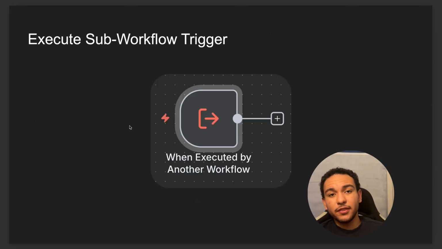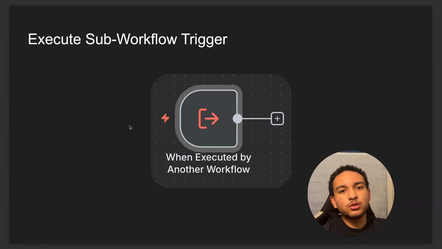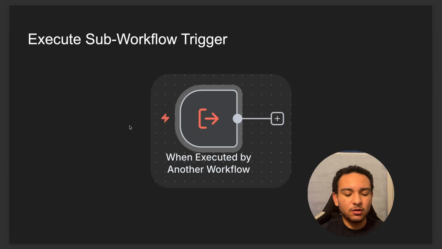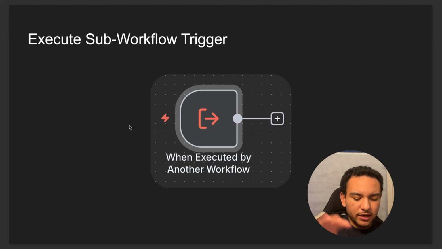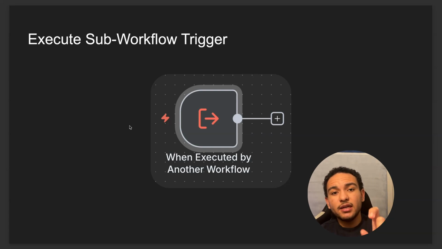So here on the other side of that, you want to execute another workflow. In order to execute that other workflow, you're going to want to start that workflow with the trigger called when executed by another workflow. It's literally what it's called. You can find it by searching execute sub workflow, and then you see triggers. It's going to say when executed by another workflow. You're going to click that, and this will be the trigger.